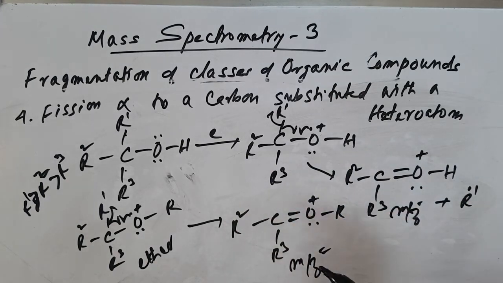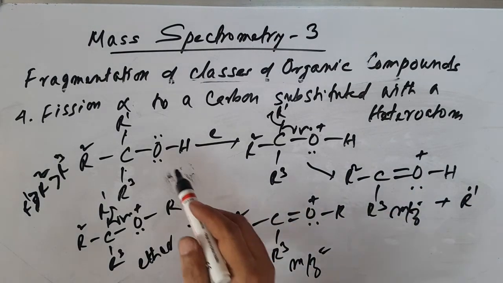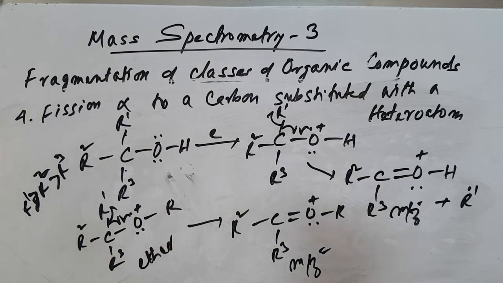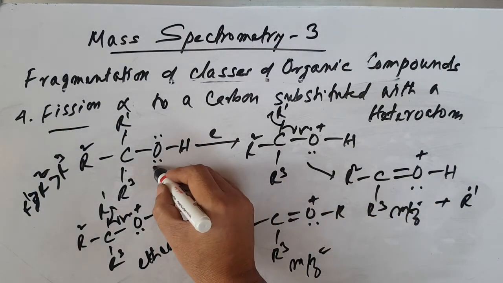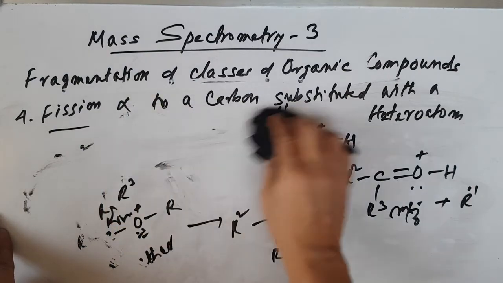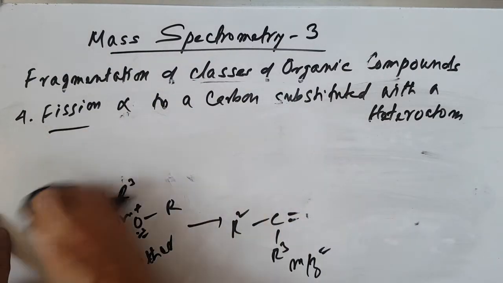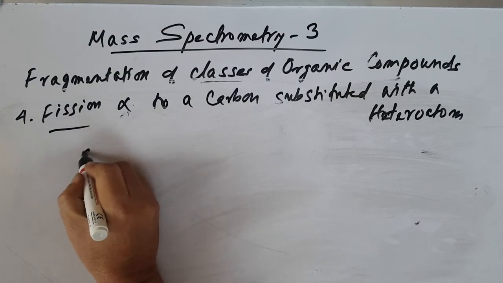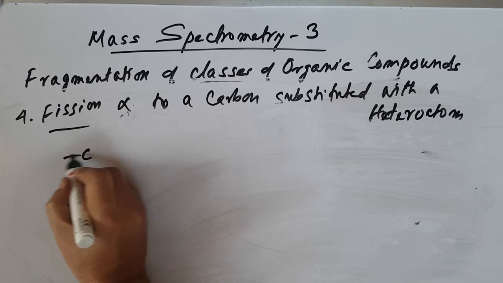In the case of hetero compounds with a carbon linked to a heteroatom, cleavage takes place alpha to the carbon substituted with the heteroatom. So we have discussed oxygen as the heteroatom. Similarly, let's see the amines, with nitrogen as the heteroatom.